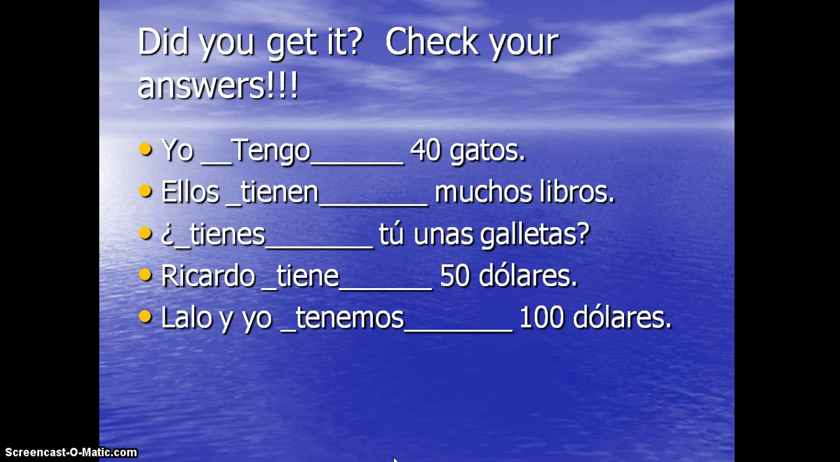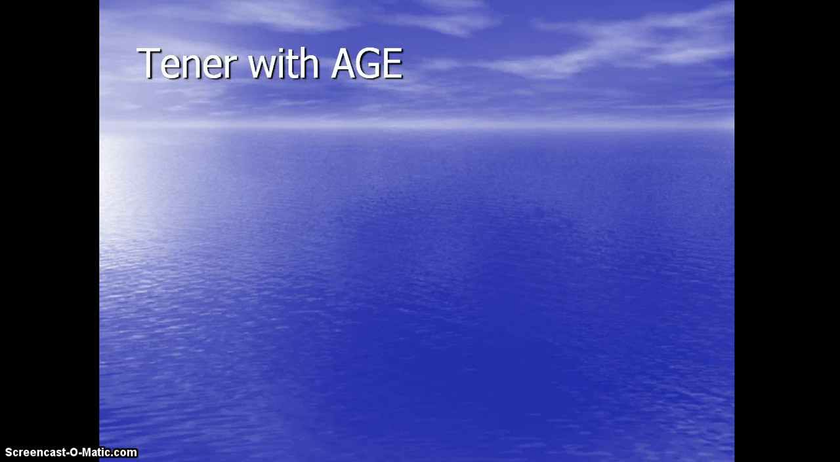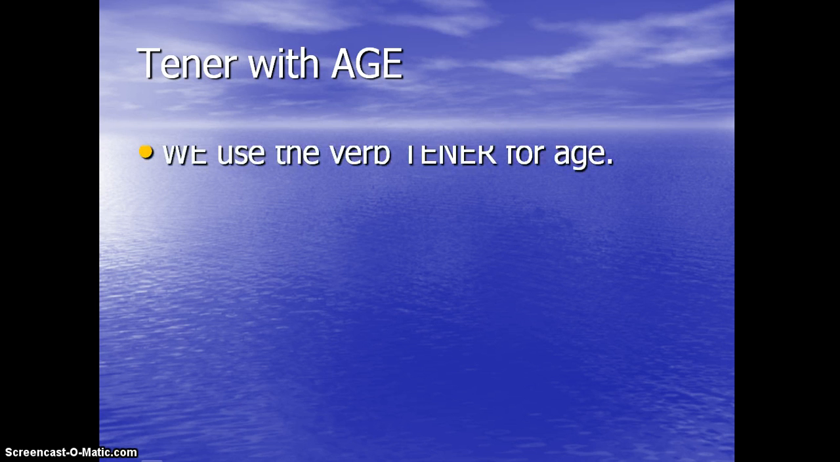Okay, couple more things with tener though. The first thing is when we use tener, we use it with age. Now, what does that mean? Basically, in English, we say like I am 14 years old, I am 13, whatever. In this case, we use tener for age. Instead of saying I am, you're going to say I have 14 years. I have 16 years. I have 12 years.